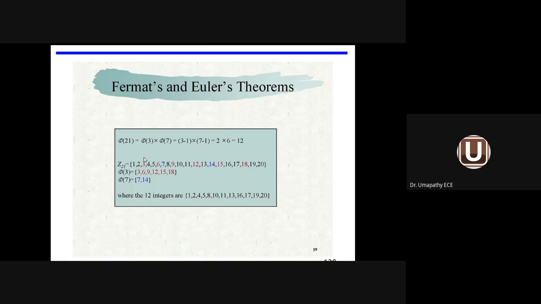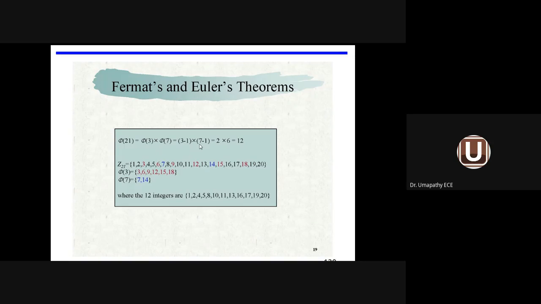So one example is given here. Let us see one example. I want to find the totient function of 21, that is n equal to 21. Phi of n equal to phi of 21. I am writing in terms of two prime numbers: phi of 3 into phi of 7, because 7 into 3 is 21. Now here, this is p and q.